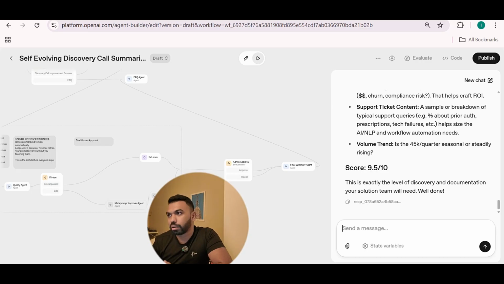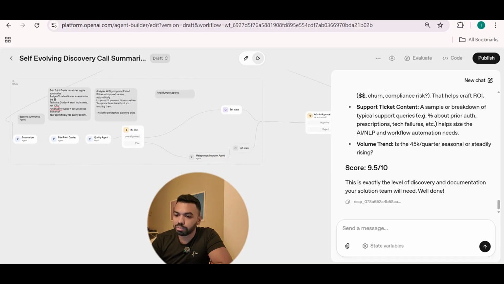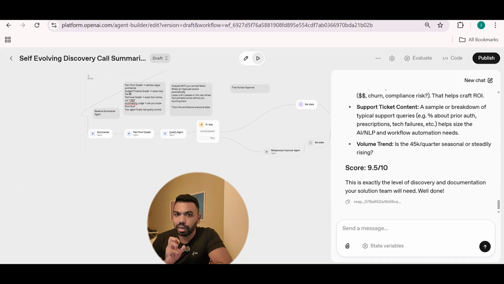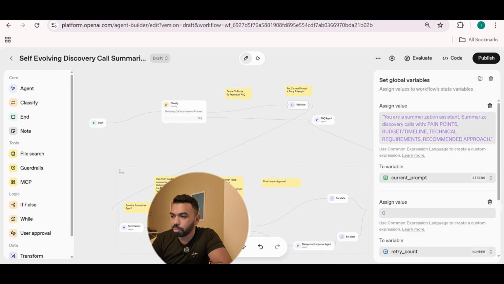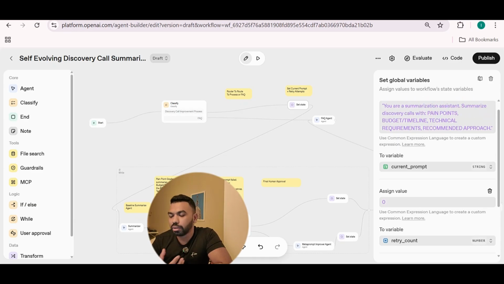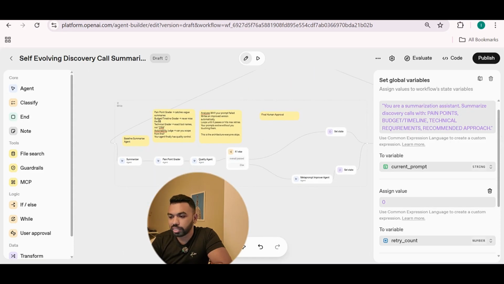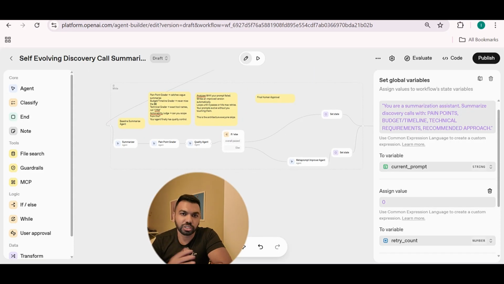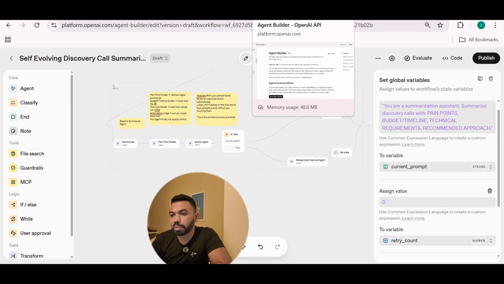But if there was a case where the process is good, but our prompt is bad, like the baseline prompt, then it will need to go through different loops to make sure that the prompt is hyper optimized. So by default, our baseline prompt is very basic. Your summarization assistant, summarize discovery calls, but it's a very basic prompt. The goal is to optimize the prompt even more using the meta prompt improver agent. This only works when the quality agent says, look, this process doesn't match our quality requirement check. So the prompt improver agent is going to then kick off the prompt optimization process.